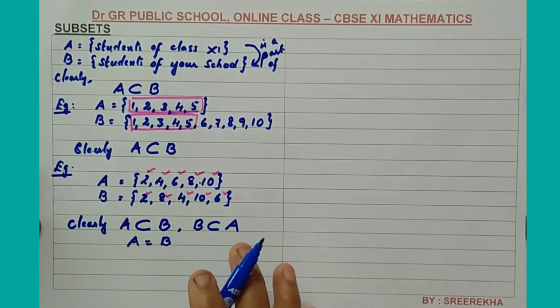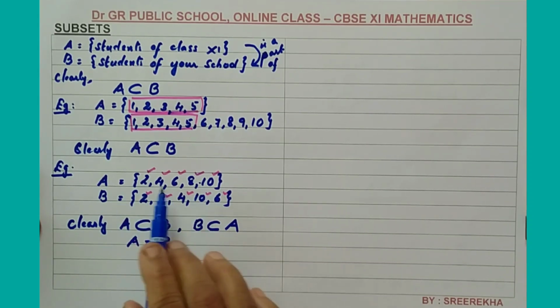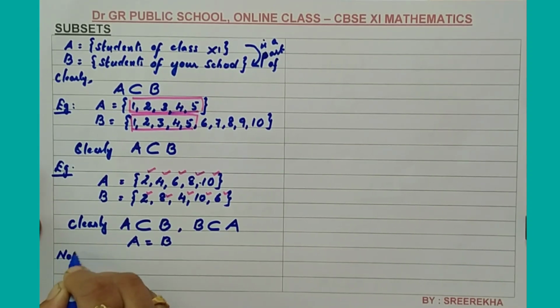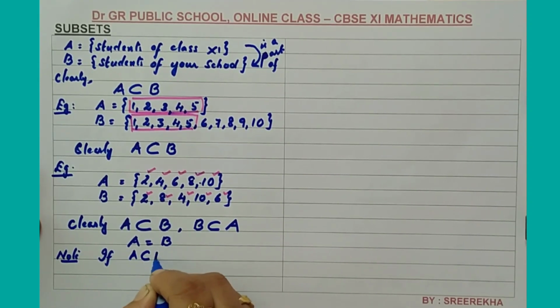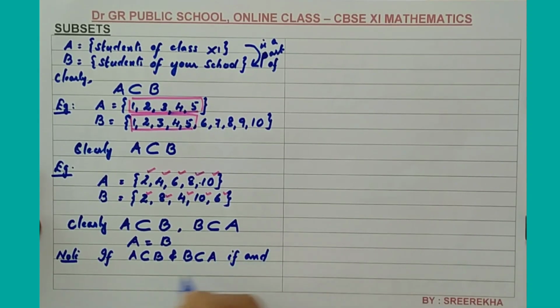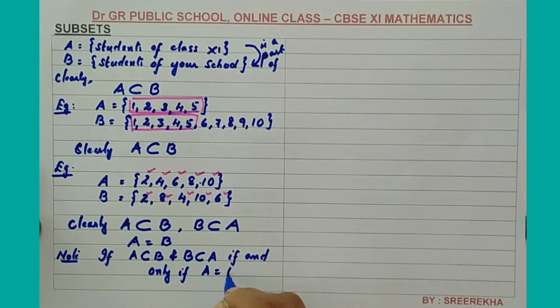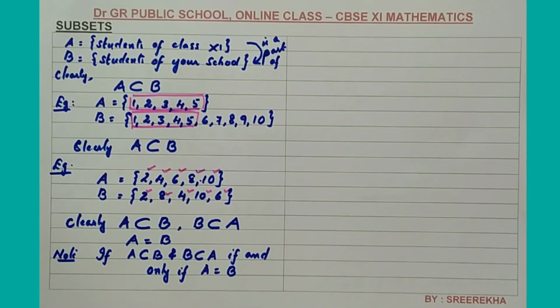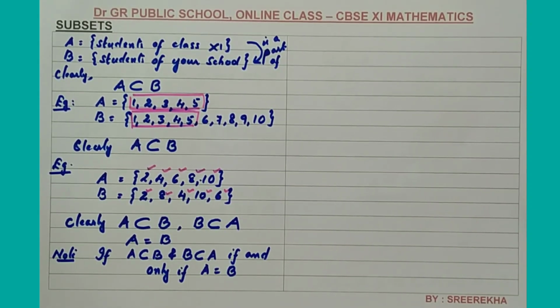The order has no importance. The set consists of the same elements 2, 4, 6, 8, 10 in both the sets, so they are called equal sets. A very important note to remember in this case is that if A is a subset of B and the reverse, B is a subset of A, then A equals B, if and only if. That is, if A is a subset of B and B is a subset of A, then the two sets will be equal.